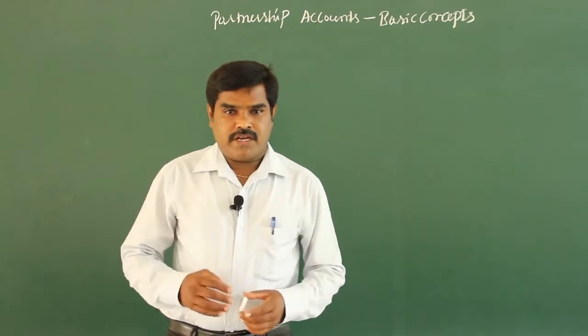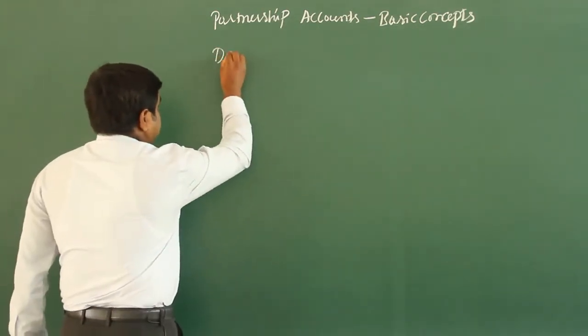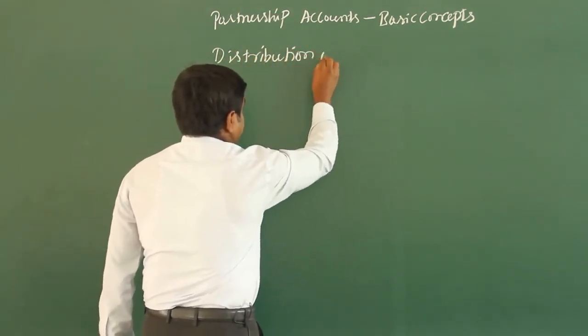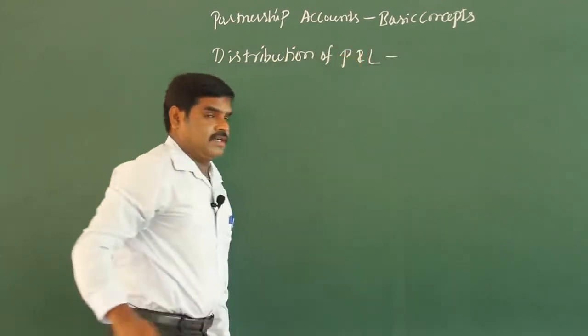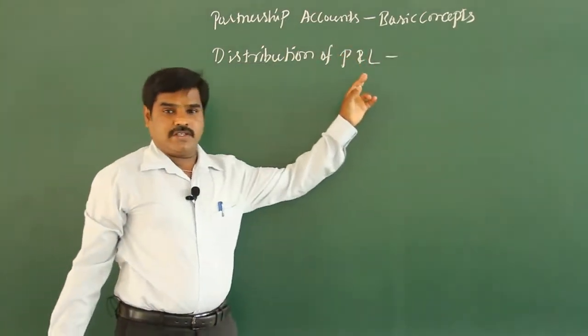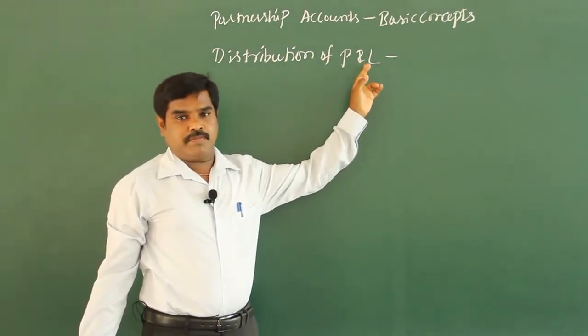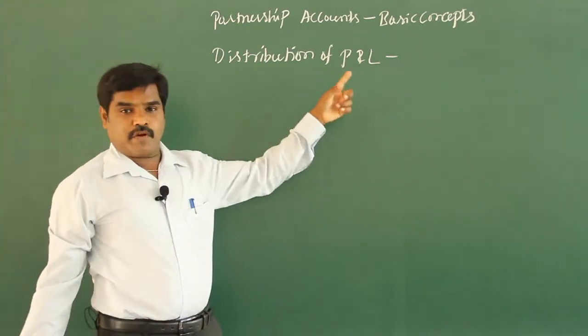So moving on to the next part, distribution of profit and loss. What is this distribution of profit and loss? Of course, whatever the profit earned by the firm has to be shared between the partners. In what ratio? That's what distribution of profit and loss.